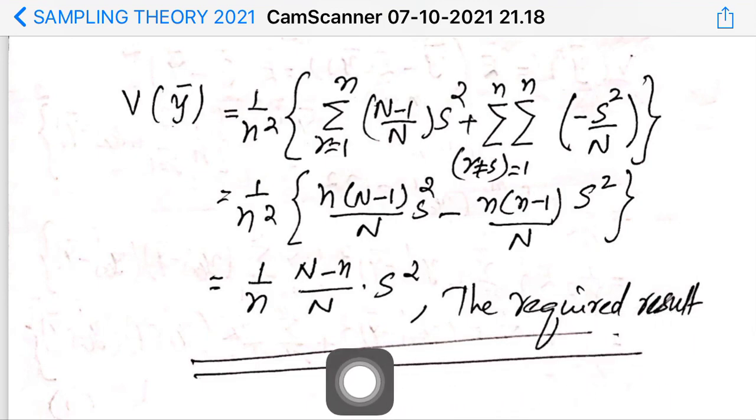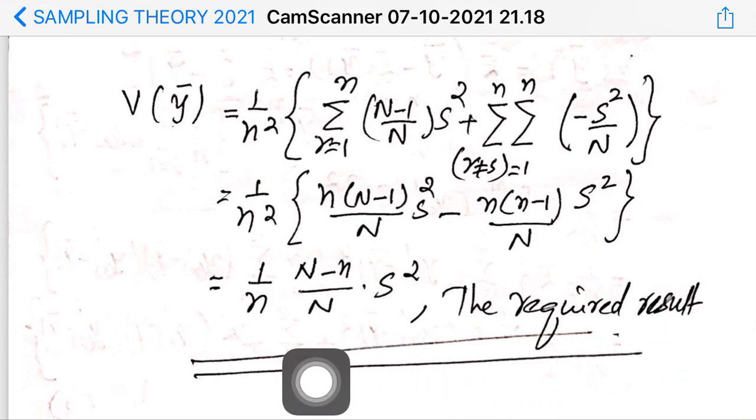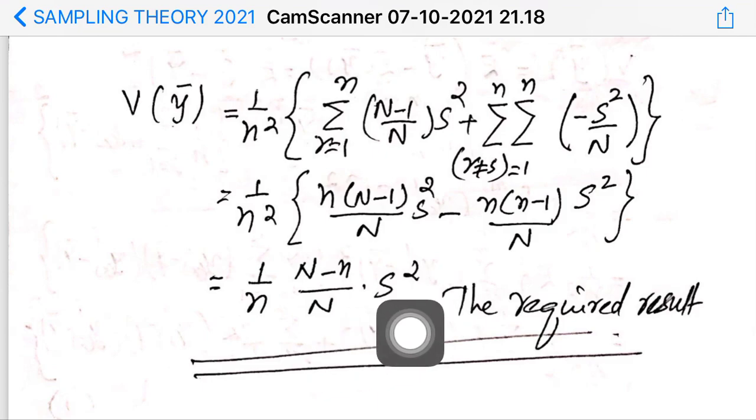This is actually the required result for the expression of variance. Variance of y bar is equal to n minus n by n into s square.